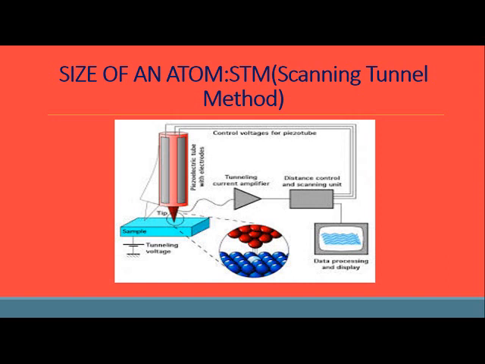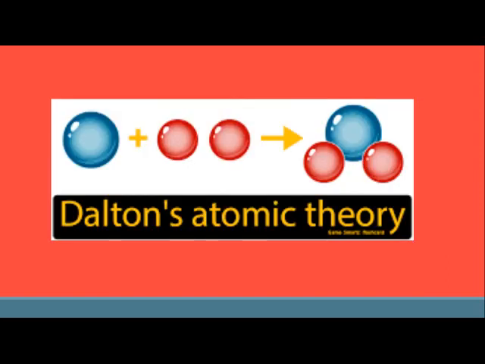But till now we have not been able to design any equipment which can show us the structure of an atom. So the size and structure of an atom is studied by STM, the scanning tunneling microscope, and this has helped us imagine how an atom looks. Now, children, the concept of the atom was introduced very long back.